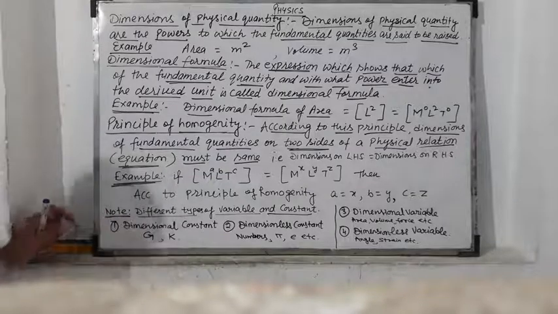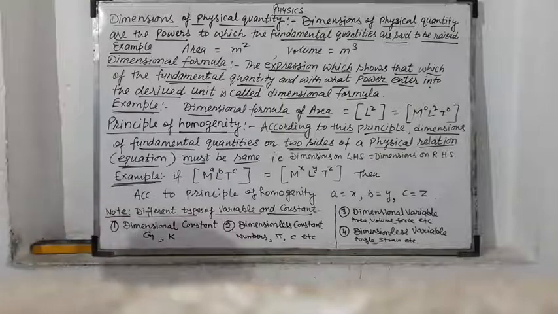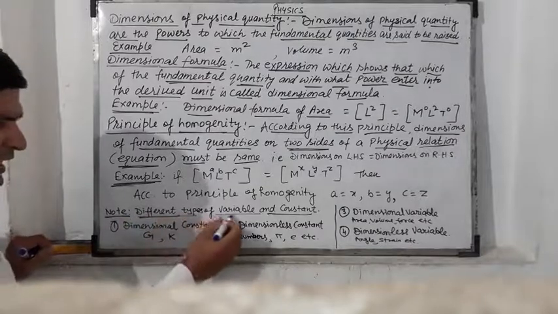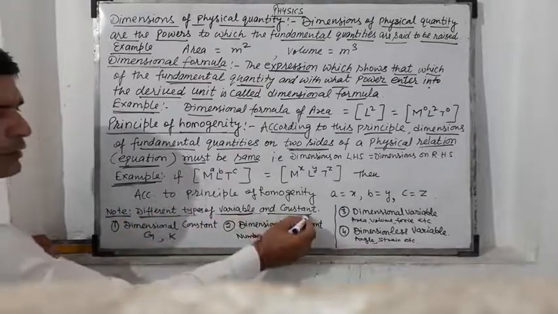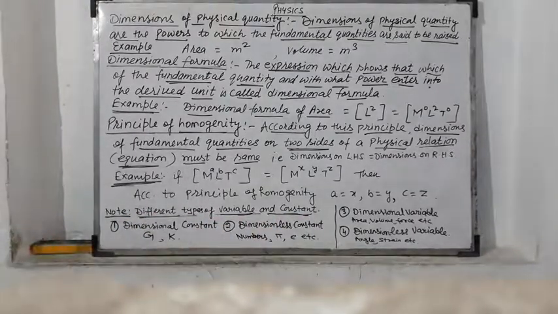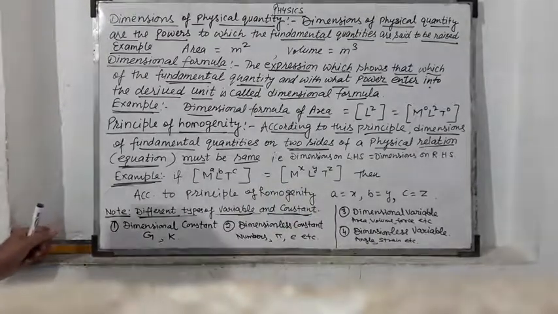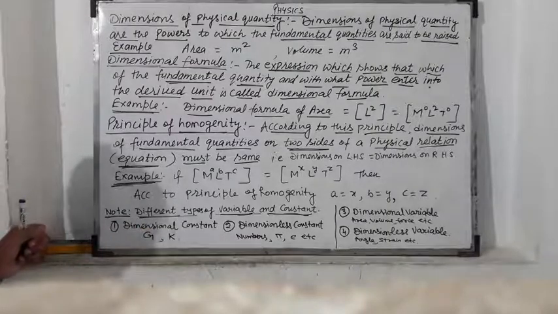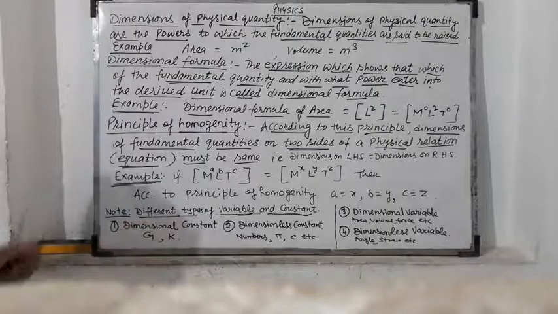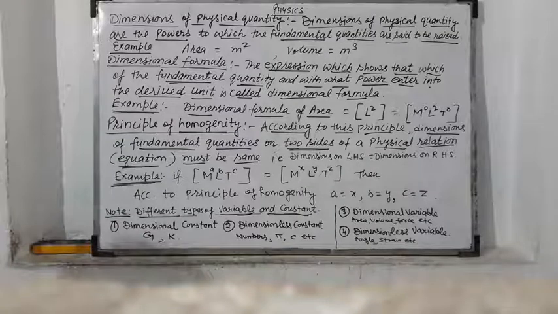Now something for you: different types of variables and constants. There are two types of variables and two types of constants. First, the dimensional constant, the constant which has dimensions.